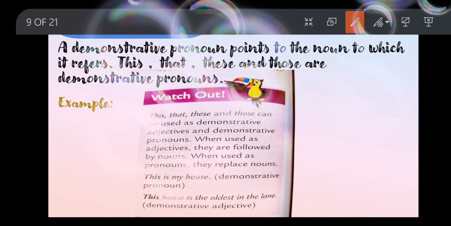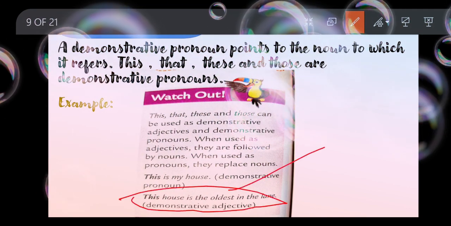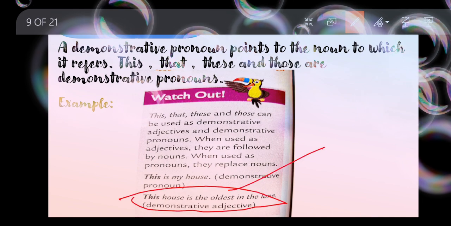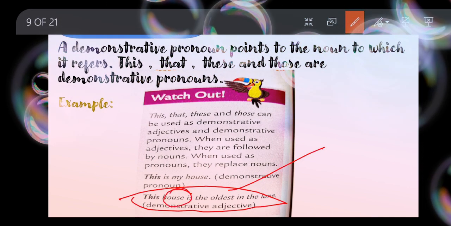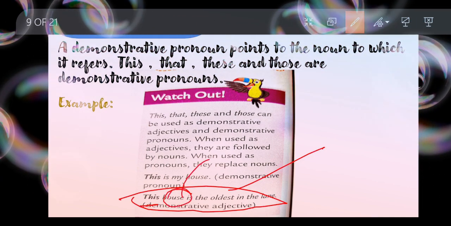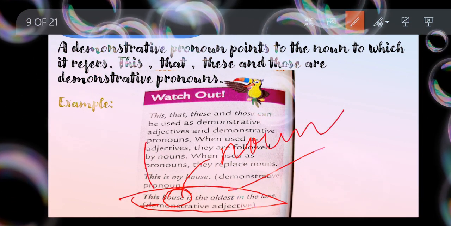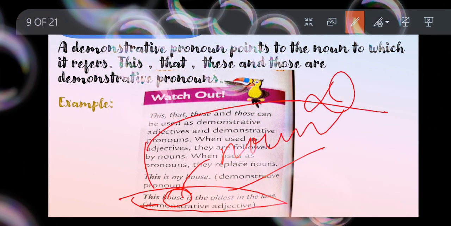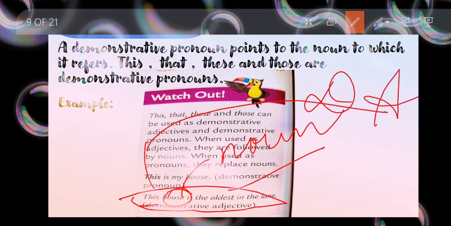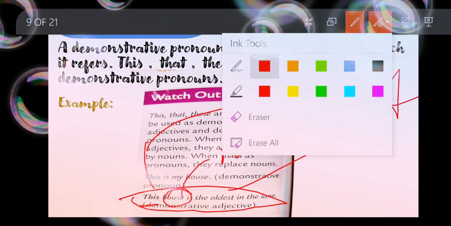Let's have a look at this example which is given in your book. This house is the oldest in the lane. I hope you can see house here after this. So this is my noun here. If a noun is following this demonstrative, then it is said to be a demonstrative adjective. Nothing to get confused about.